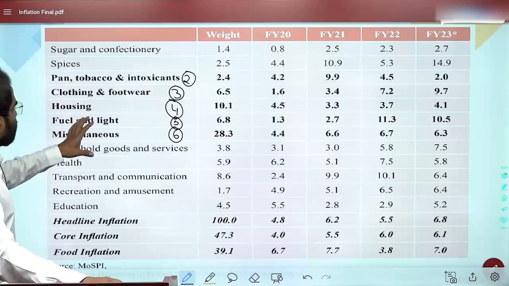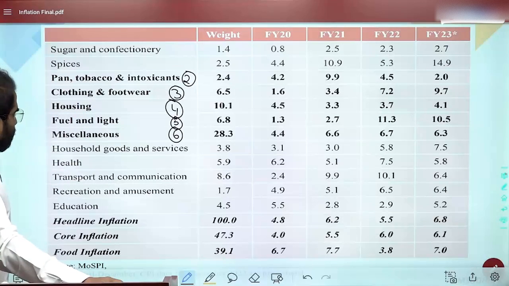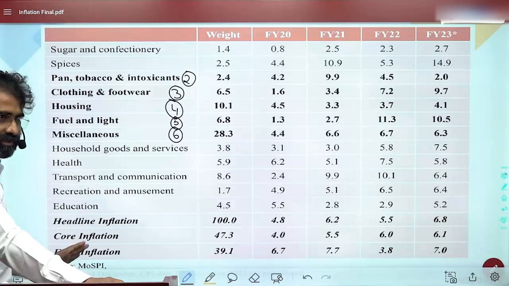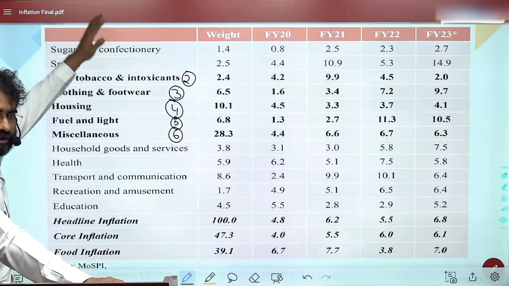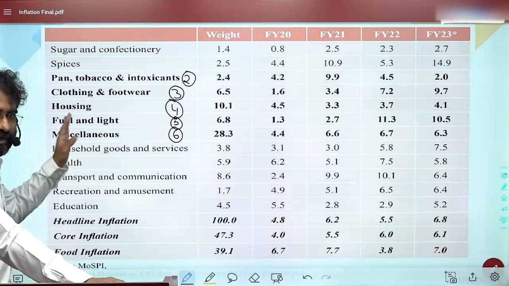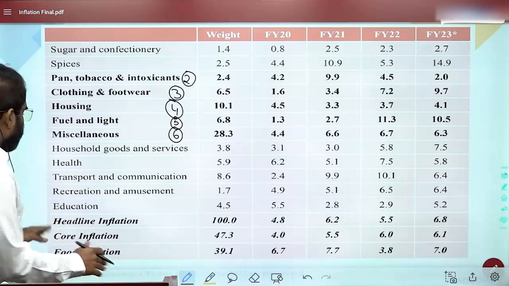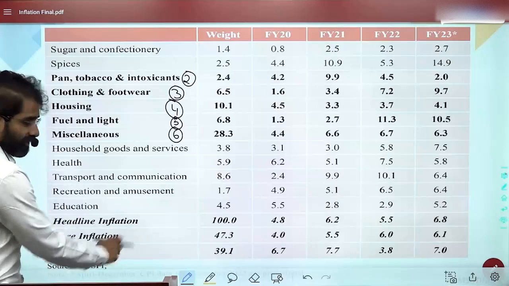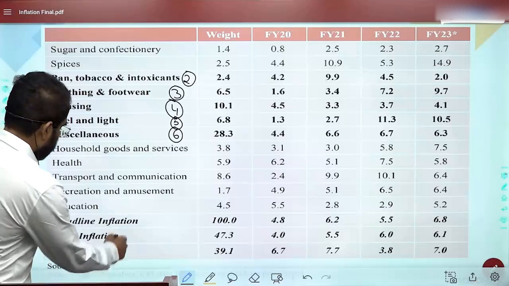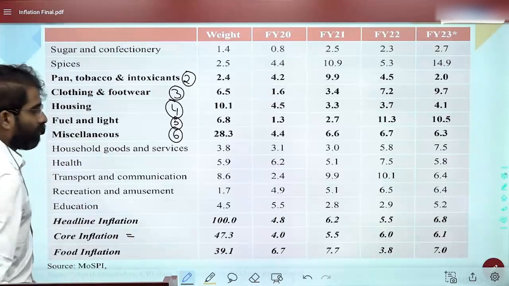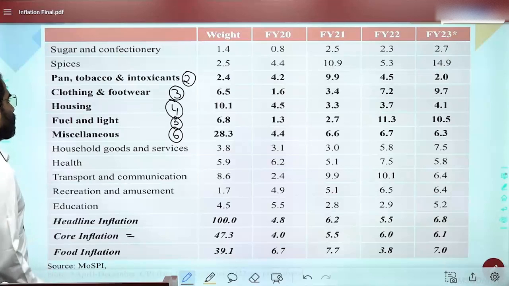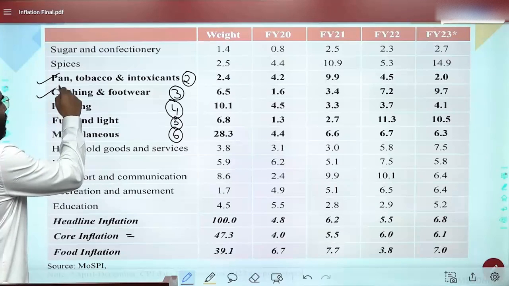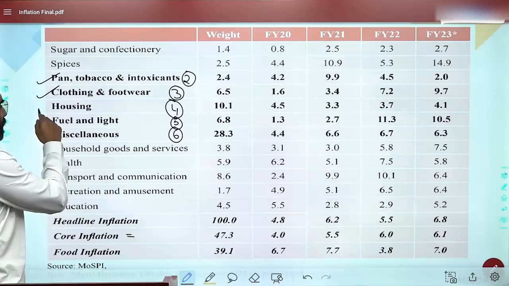Now if you observe this, when I use the word headline, it includes all the 6. Everything is included. When I use the word core inflation, which ones does it include?